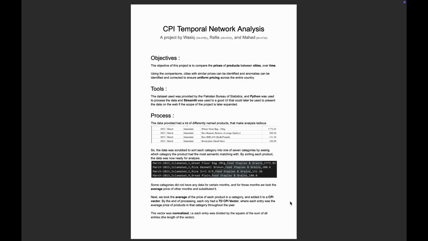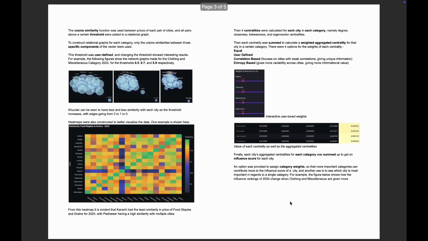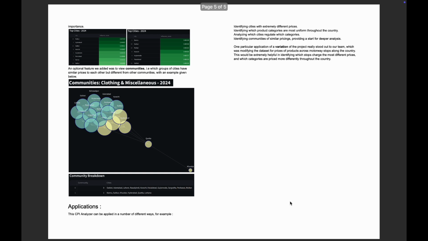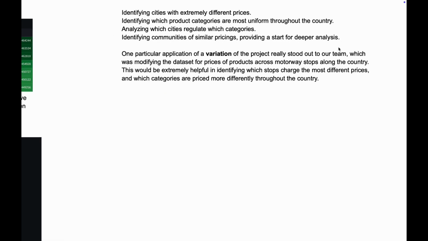In summary, our project successfully modeled city price alignment using discrete structures. We demonstrated that the chosen mathematical parameters are critical in identifying influential cities and price anomalies. A practical application involves modifying the dataset for prices at motorway service stops, where a network analysis can instantly identify significant price outliers and critical intermediaries.